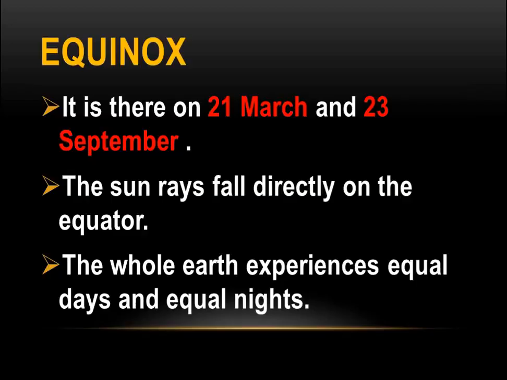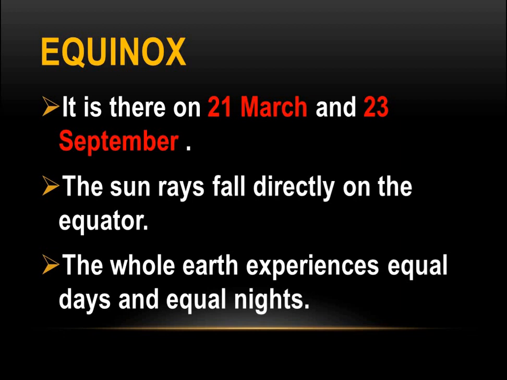Next is equinox. As in the diagram we discussed, equi comes from equal. It is there on 21st March and 23rd September. The sun rays fall directly on the equator during this position, so the whole earth experiences equal days and equal nights. In both the hemispheres we experience equal days and equal nights. So that is the position of equinox.